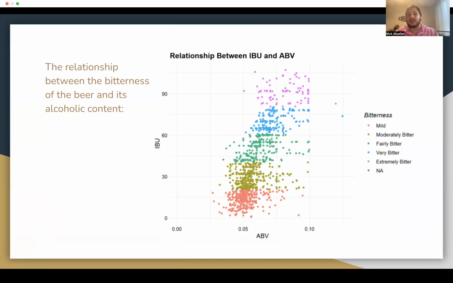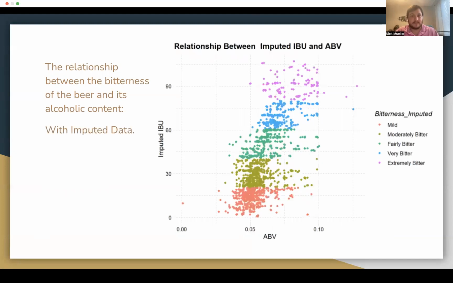We also throw in a color-coded bitterness scale from mild to extremely bitter, which we will continue to visually represent throughout this presentation. Here it is with the imputed data; there isn't much difference in the correlation.